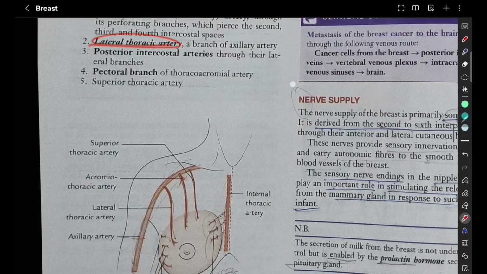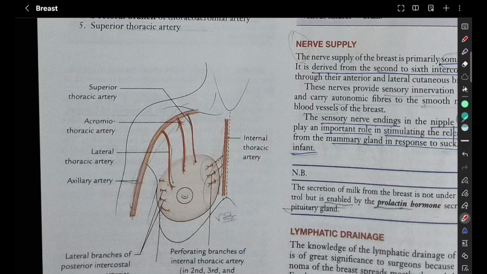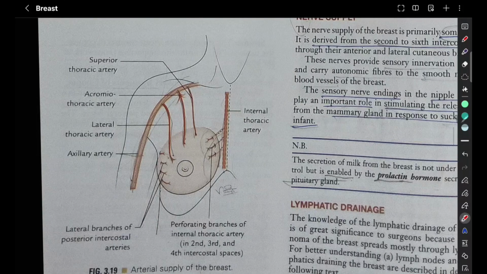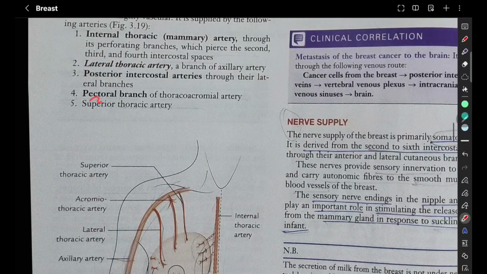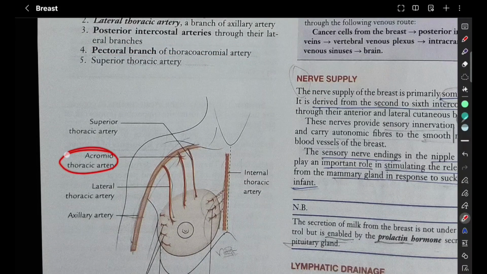Next is the lateral thoracic artery. Here we have the lateral thoracic artery, which is a branch of the axillary artery. Then posterior intercostal arteries through their lateral branches. Here we have the lateral branches of posterior intercostal arteries. Then we have the pectoral branch of thoracoacromial artery, or acromiothoracic artery, both are the same. Okay, pectoral branch. And then the superior thoracic artery.